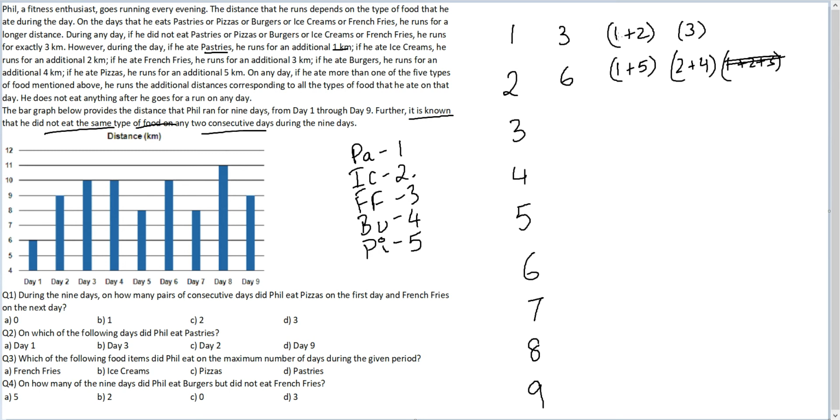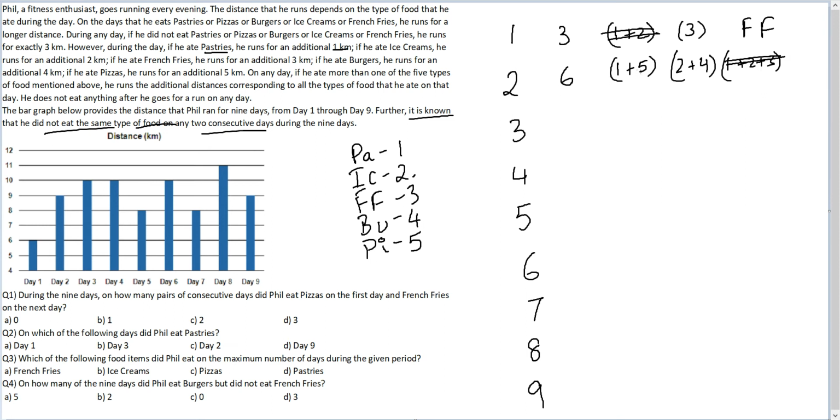Okay. So if he ate 1 on the first day, 1 plus 5 would go. And if he ate 1 plus 2 on the first day, 2 plus 4 would also go, which means 1 plus 2 he cannot eat on the first day. If he ate 1 plus 2 on the first day, 1 plus 5 and 2 plus 4, both these cases would be cancelled. So he ate precisely 3 on the first day, and 3 corresponds to French fries. Okay, let's go to the third day.